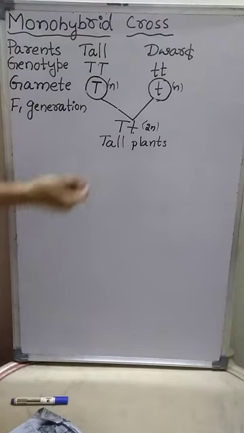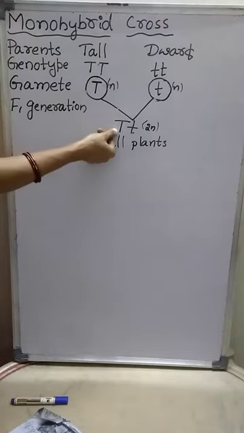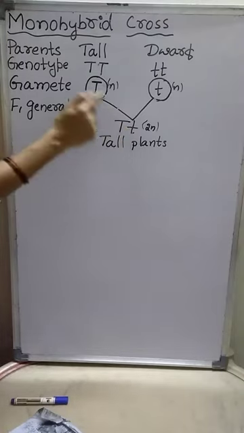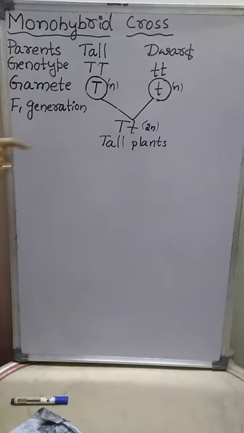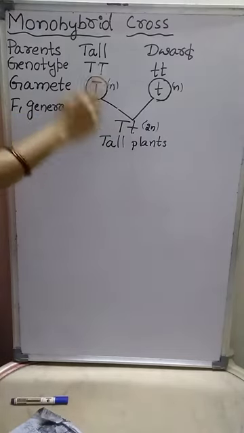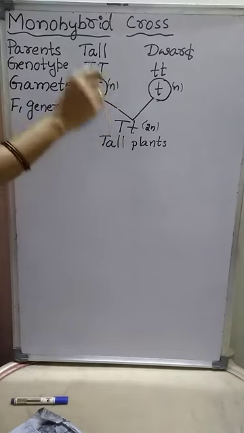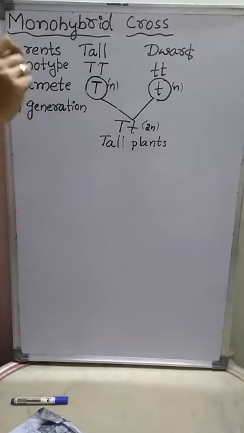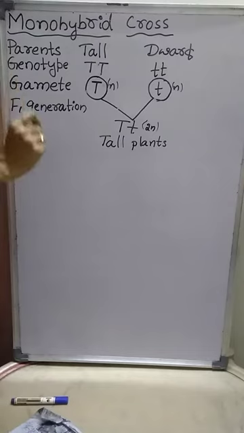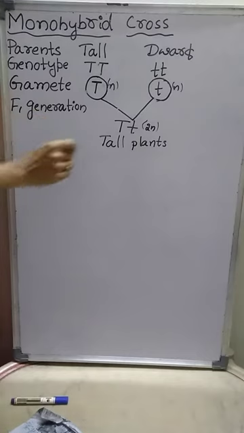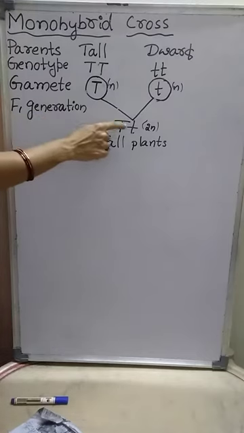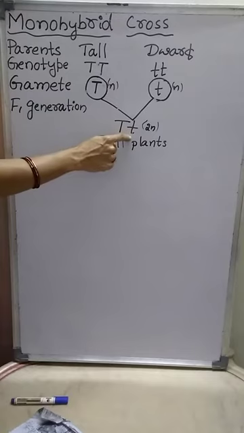Here small t is the recessive gene. Recessive means a gene which fails to express itself. A gene which fails to express itself in the presence of the dominant gene is called a recessive gene.